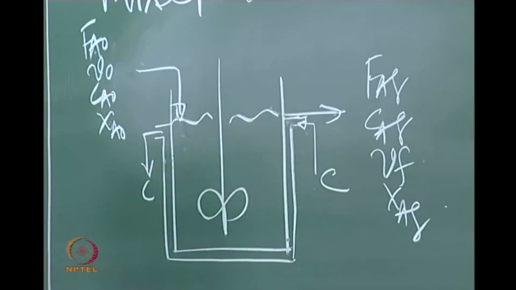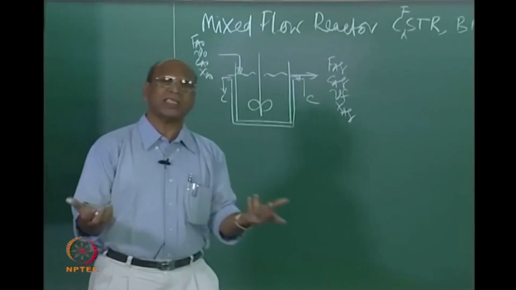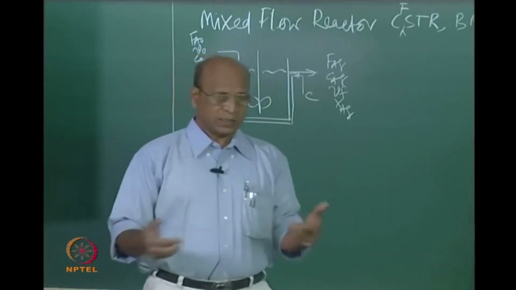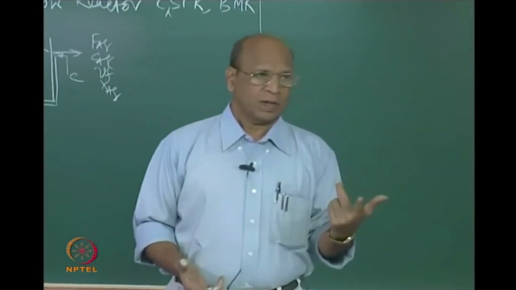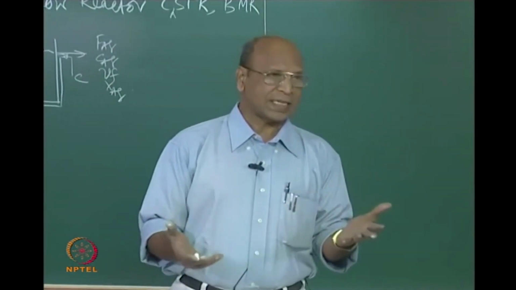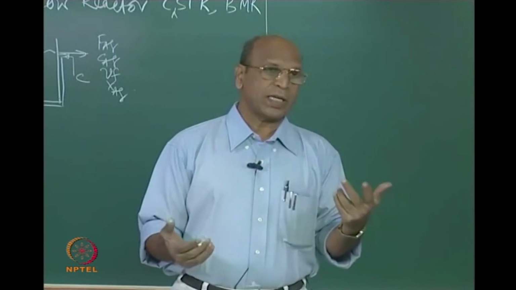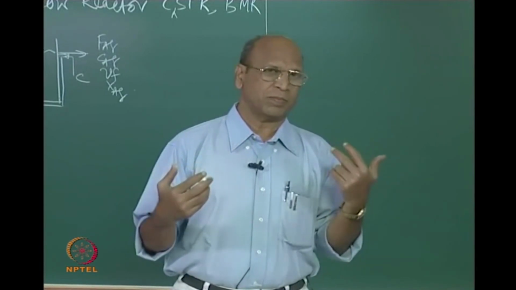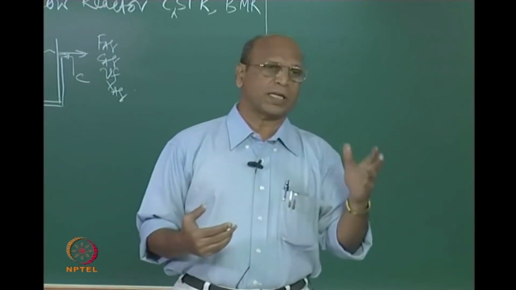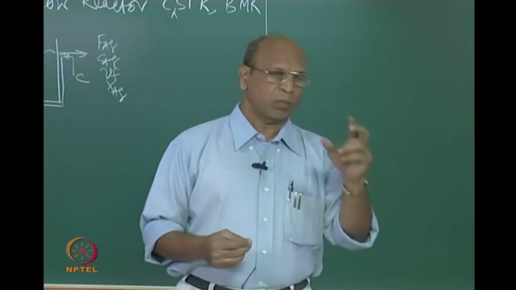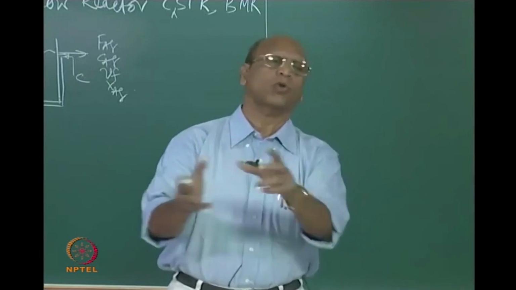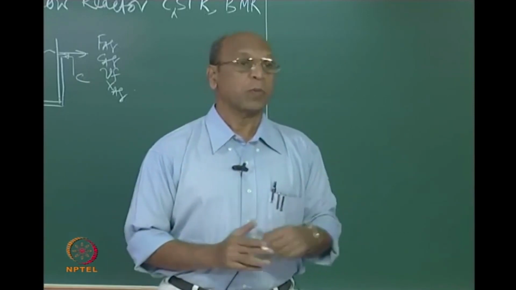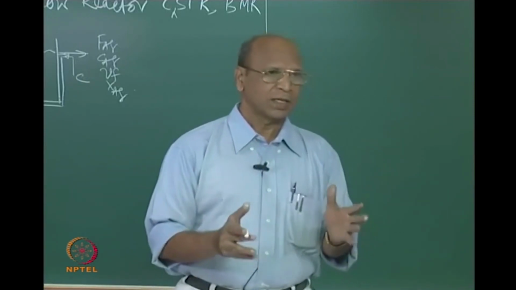But when they are about to leave, because mixing means chaos, the definition of mixing is that any particle will stay in the reactor, and the probability of leaving is the same for all the molecules when they are about to leave.